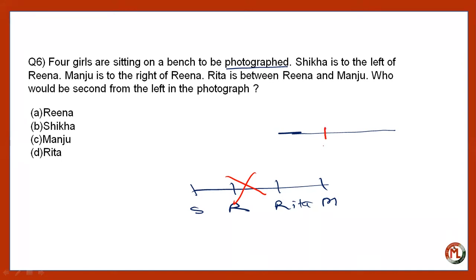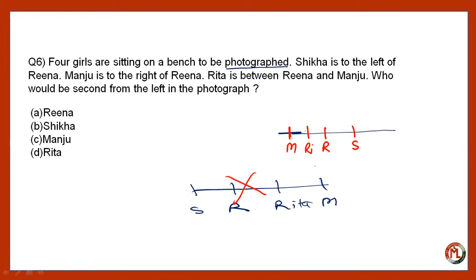So if Reena is sitting here, then Shikha will be sitting here, right? Manju is right of Reena. So Manju will be somewhere here, and then Rita will be in between Reena and Manju. So the arrangement will be like this, and in that case, who is second from the left